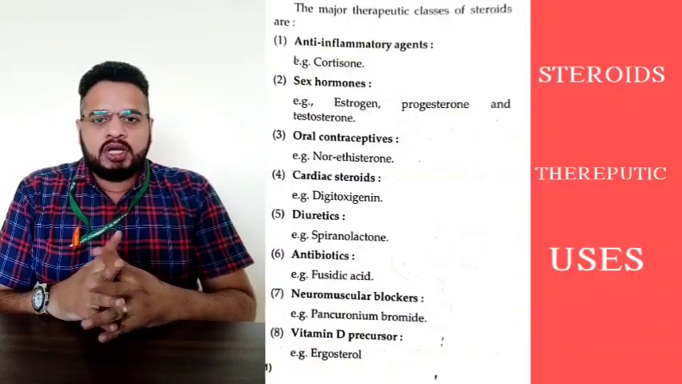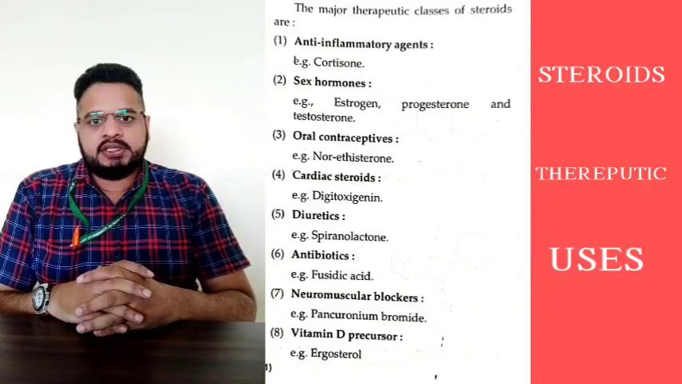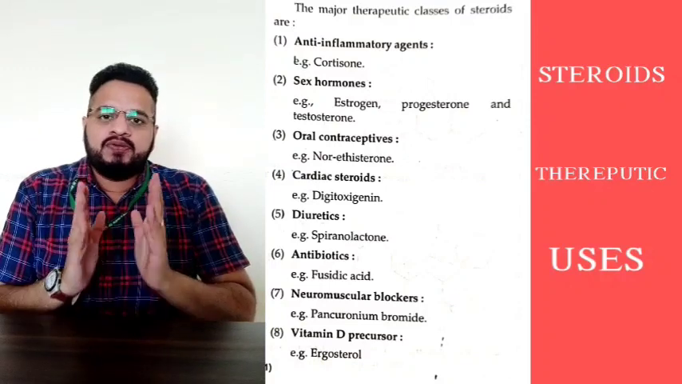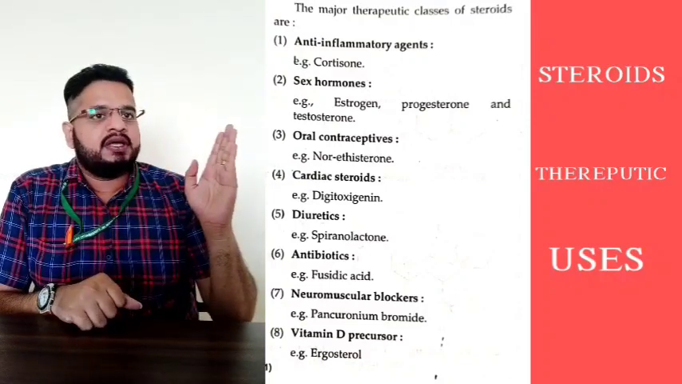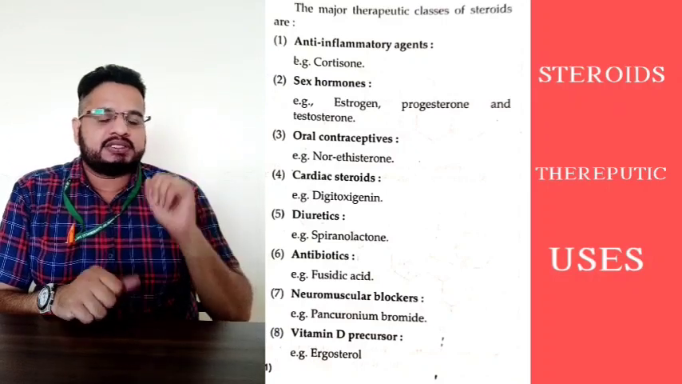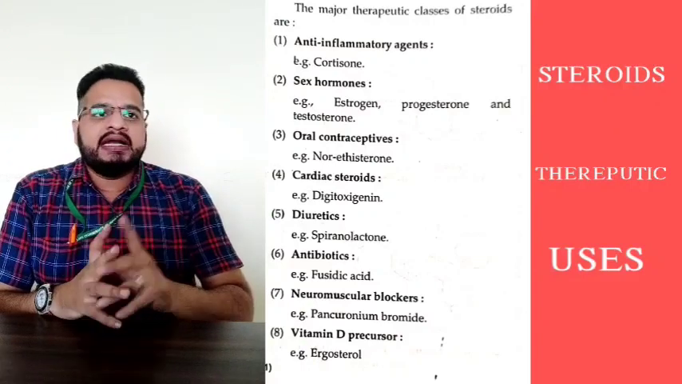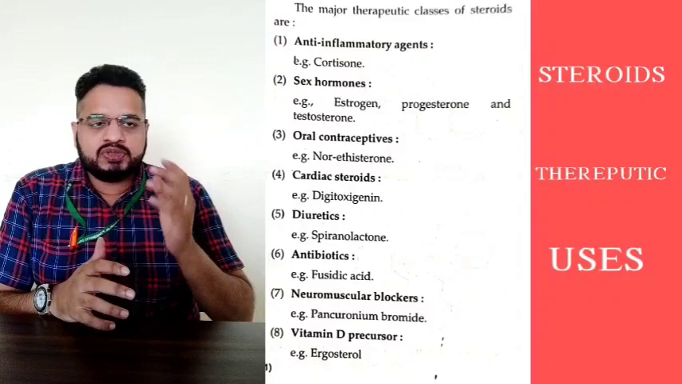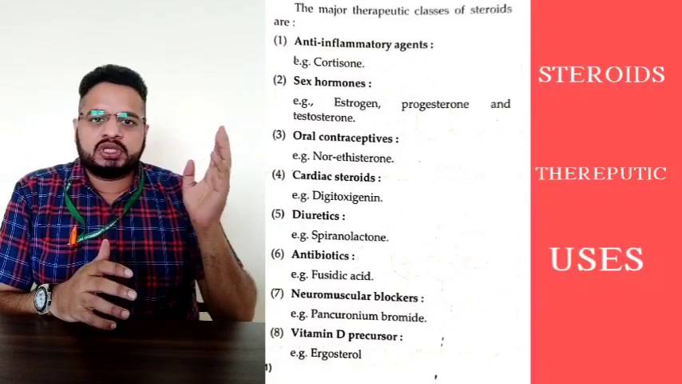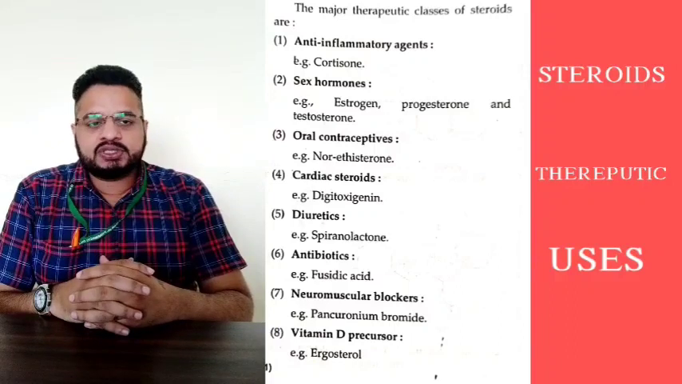Okay, today we are going to discuss the steroids as the entire chapter. Now before we begin with the steroid, let us first discuss the major therapeutic classes of steroids. Major therapeutic classes includes anti-inflammatory agent, the example is cortisone, sex hormones, that is estrogen, progesterone, these are female sex hormones, and testosterone, that is male sex hormone.